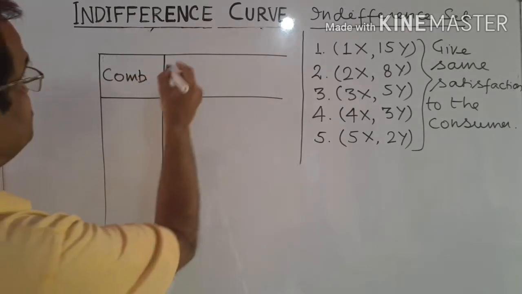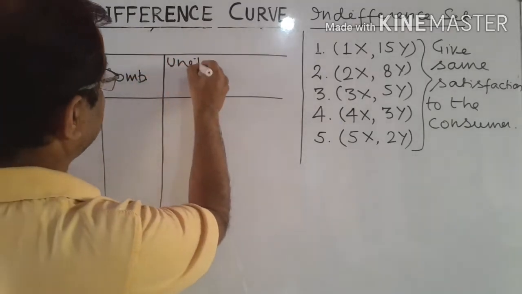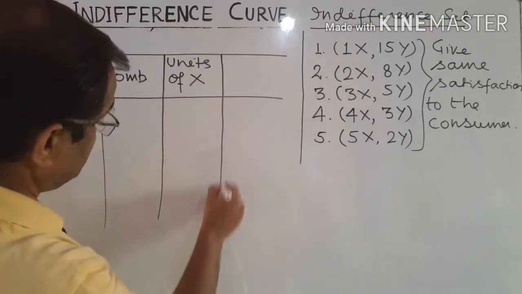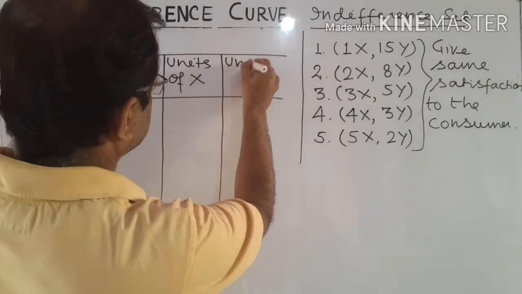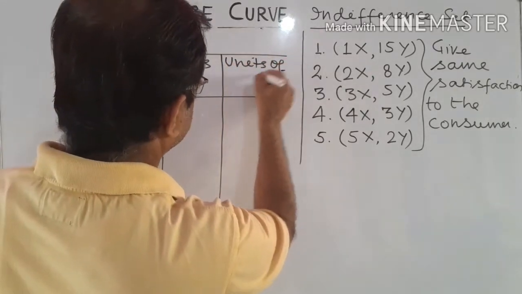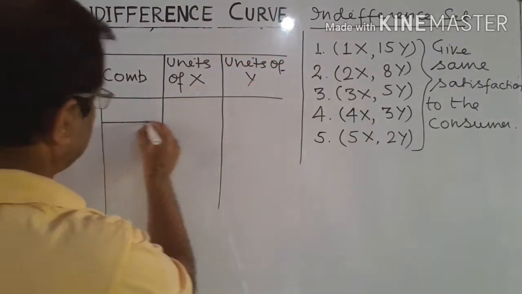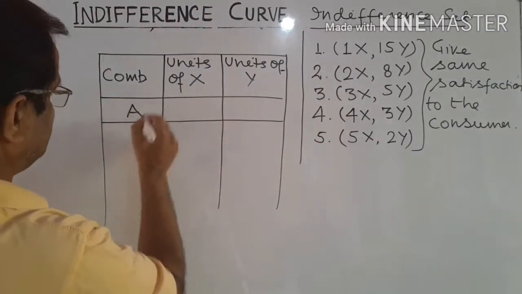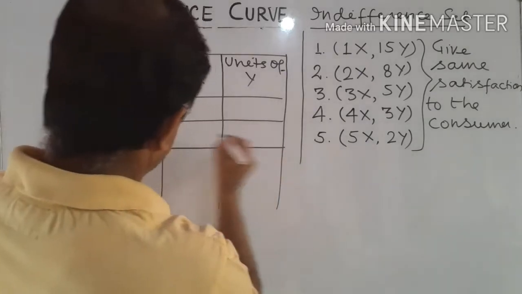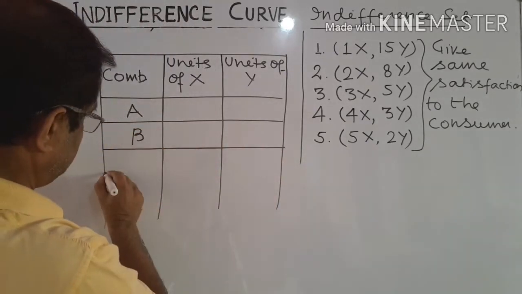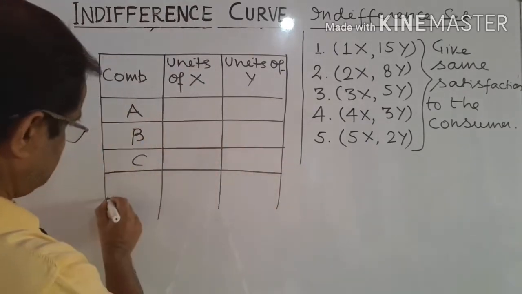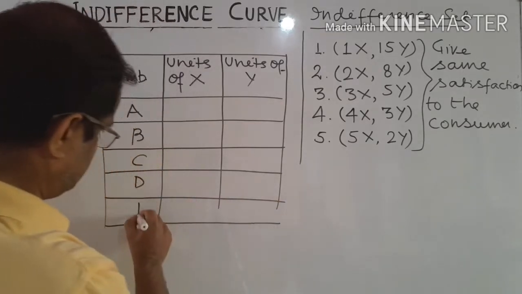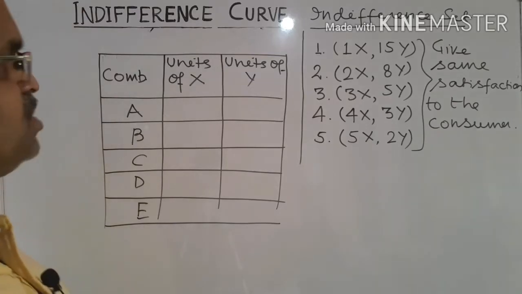Let the first column represent the combination, the second column the units of commodity X purchased, and the third column the units of commodity Y purchased. Now there are five combinations. Let the first combination be A, the second B, the third C, the fourth D, and the fifth E. These are the five combinations.